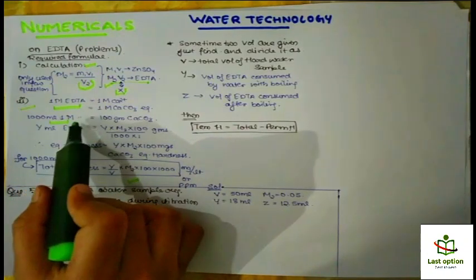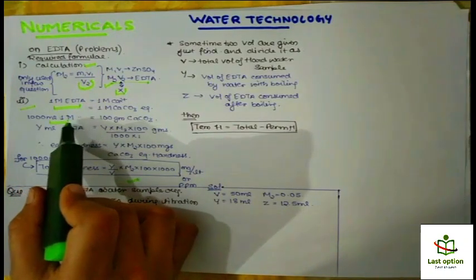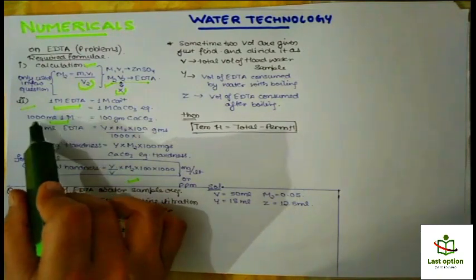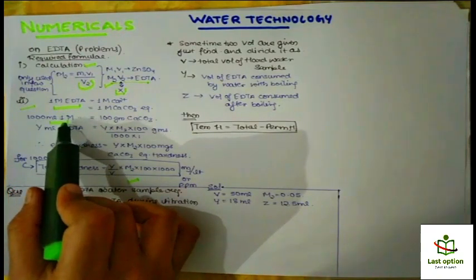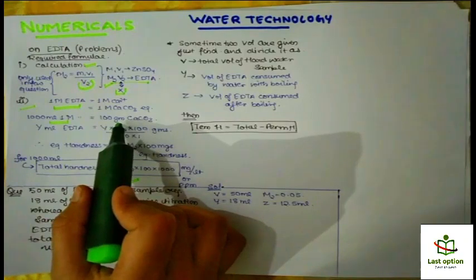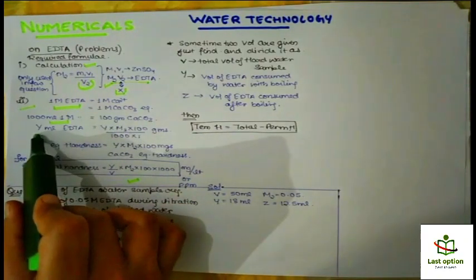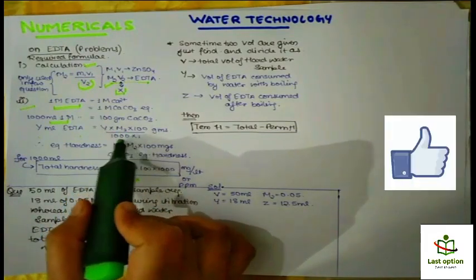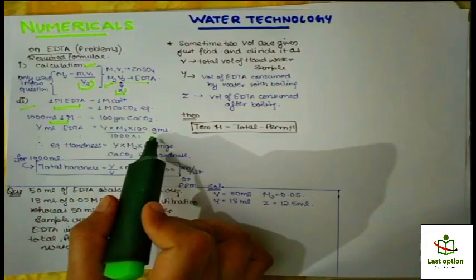So the number of moles of EDTA in 1000 ml is molarity into 1000 ml, which equals 1 mole of EDTA, which equals 100 grams of CaCO3, the molecular weight of CaCO3, right? So Y ml of EDTA equals Y into M2 into 100 upon 1000 grams of CaCO3.